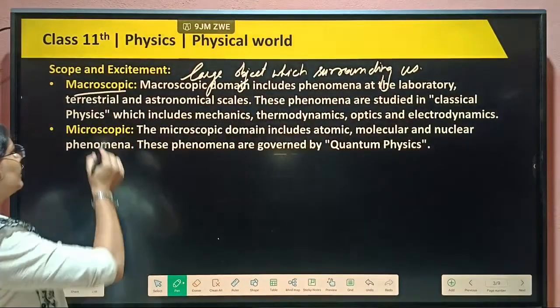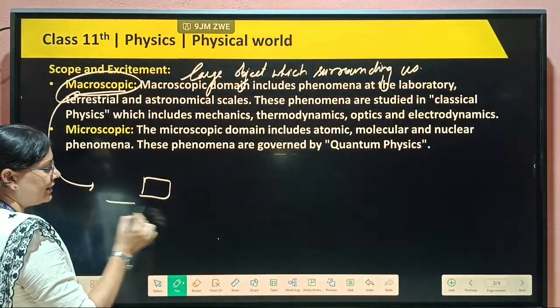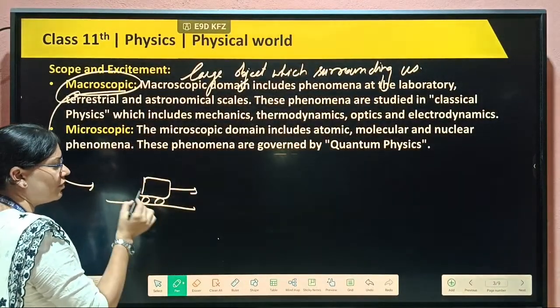For example, a car moving here and there.